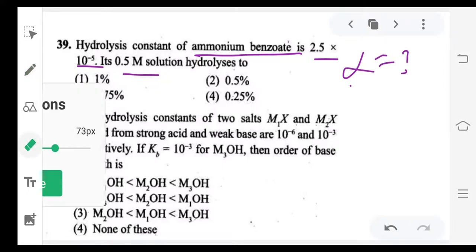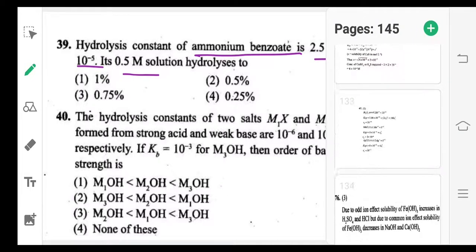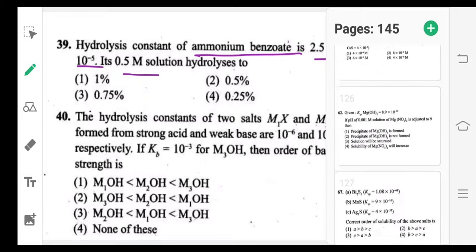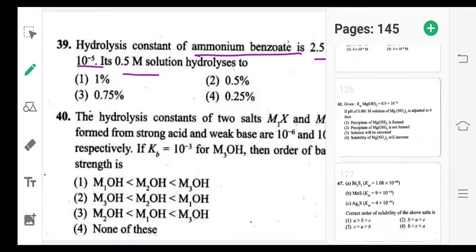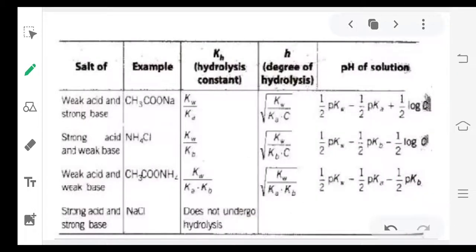We should not take alpha, there is a special symbol, that is h for hydrolysis. So the h value they are asking. How to calculate the h value? See, there is a formula list for all types of salts. So now I will show you the formula list. So this is the formula list for different types of salts. Now the given salt is a weak acid, weak base salt. So this one, we want these formulas.